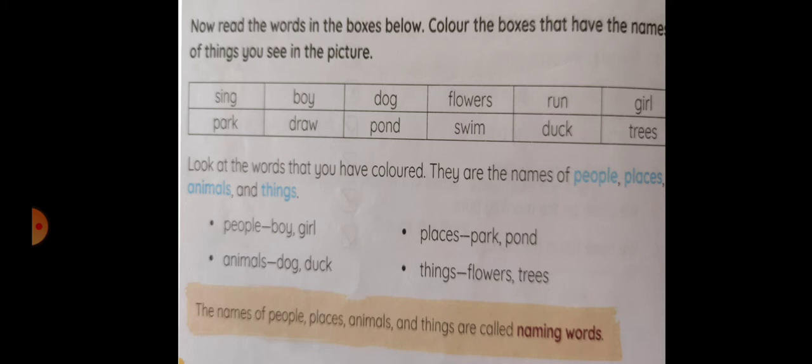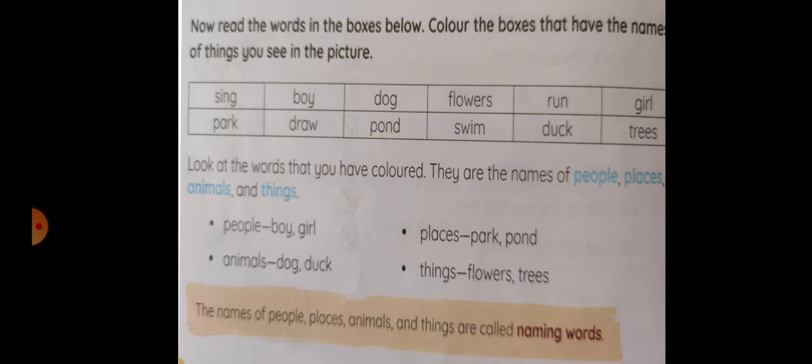Yes. Now do you see a park? Yes. The green stuff in the picture is the park. Do you see draw? No, no one is drawing. Do you see a pond? Yes, a pond. Do you see swim? Yes, the duck is swimming with the ducklings, right? And do you see a duck? And you see trees? Yes, these are the things you are able to see. Connect with the picture what we have seen before.